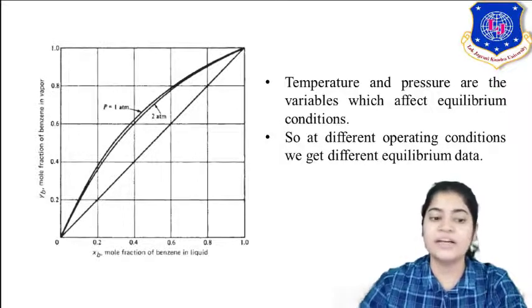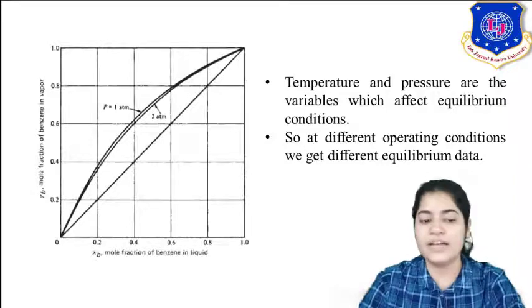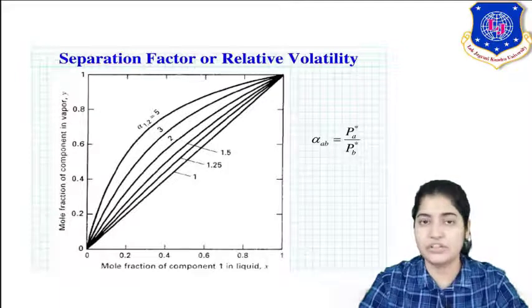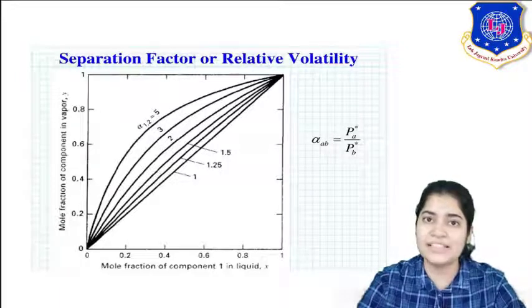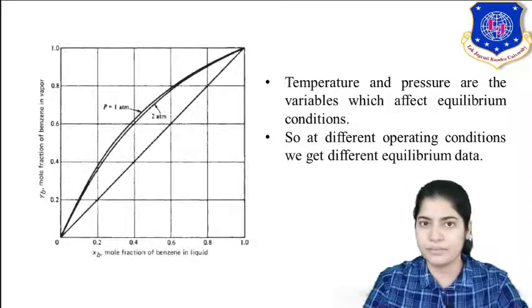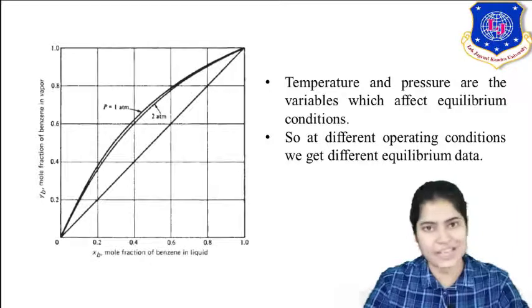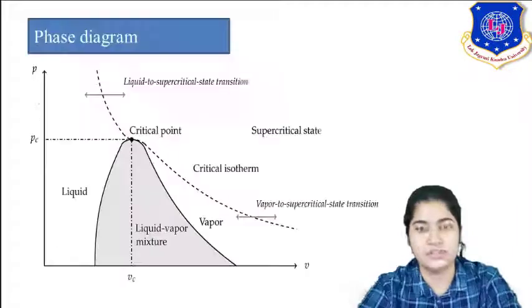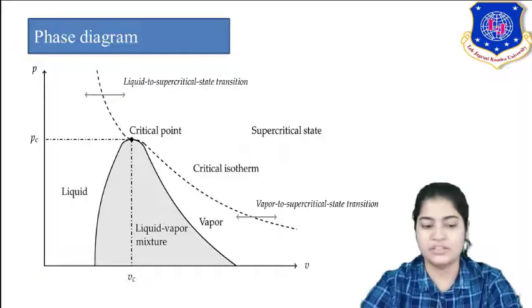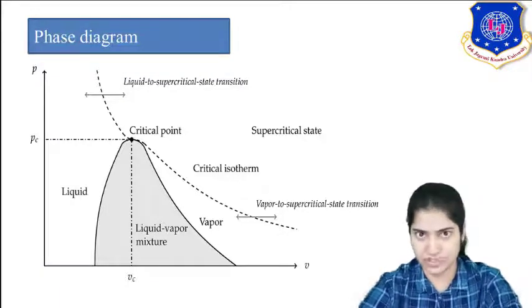Okay, but we saw from the relative volatility diagram also, the y and x compositions have changed, but the composition of y has decreased. It means now the separation of the more volatile component in the vapor phase is less. This phase diagram you will study in detail in thermodynamics. Let's relate the thermodynamics with mass transfer here.